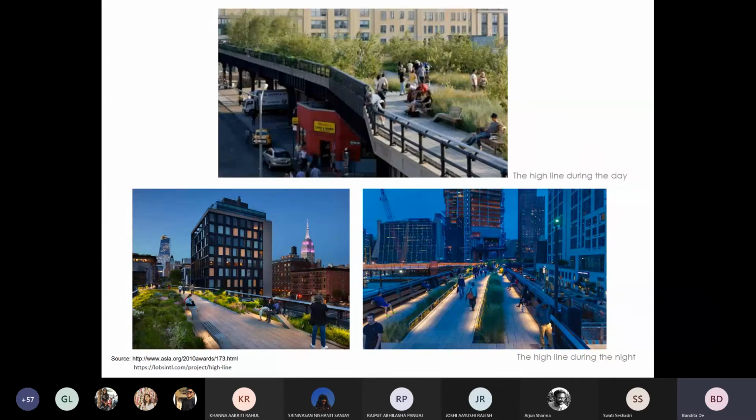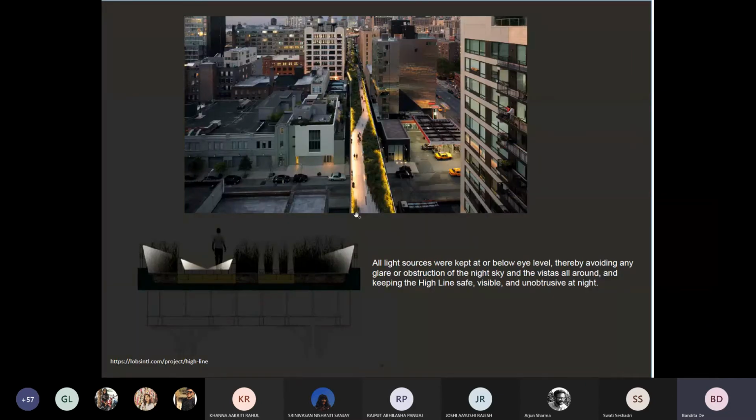The lighting concept also took up the same challenge, but the intent was to keep it very simple and appreciate the nightscape of the city at the same time, without overusing lighting in the design. So the lighting was kept very simple, sophisticated, yet efficient. If you can see in the image, consciously no light has been installed which is above the eye level. Everything was kept low to the ground.